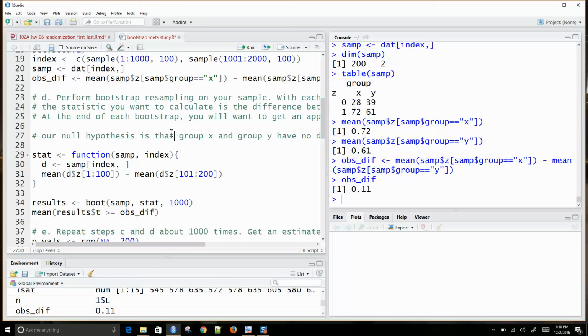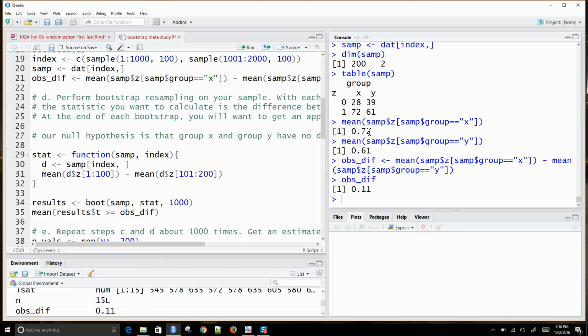Under the null hypothesis, I could just throw all 200 observations into one population, sample from those, and then split those up, putting the first 100 in group 1 and the second 100 in the other group, and then calculate the proportional difference between those two groups.